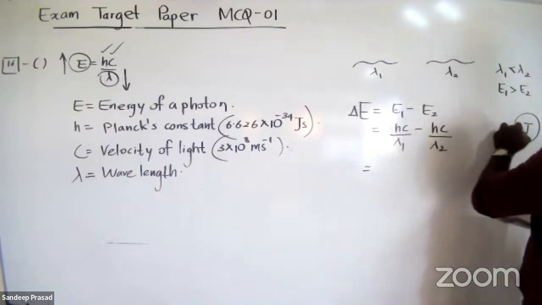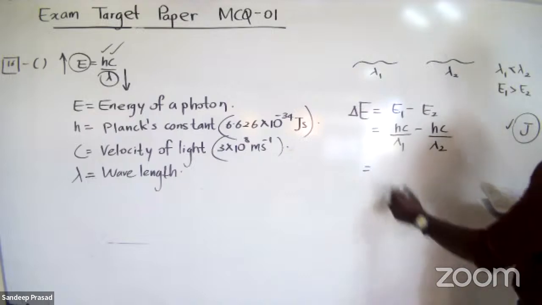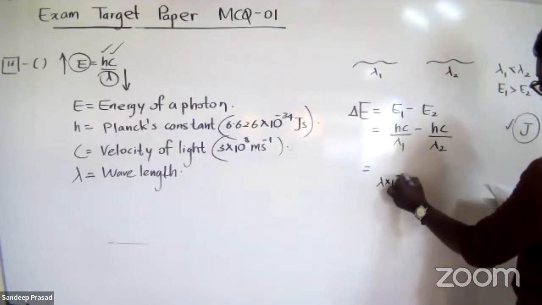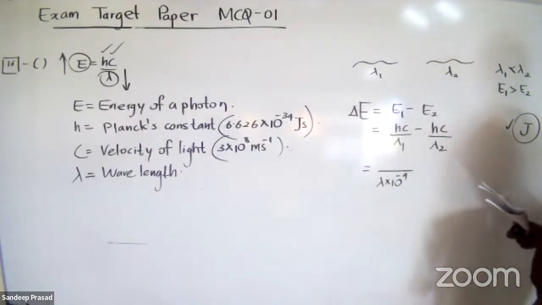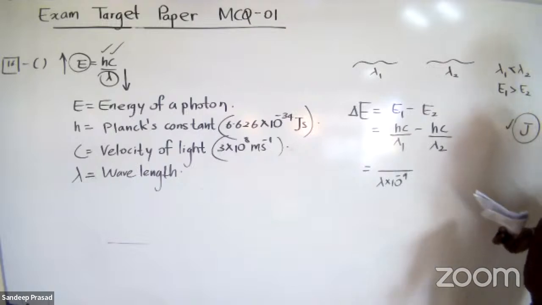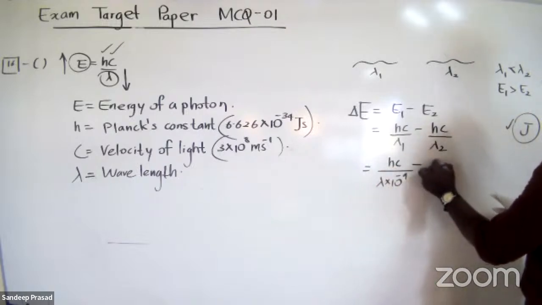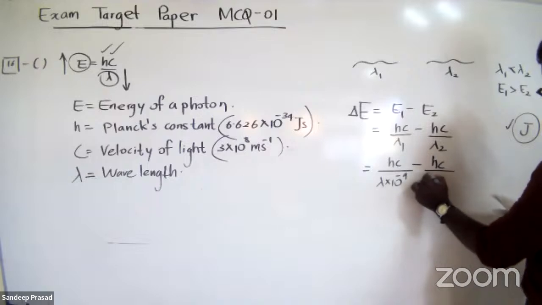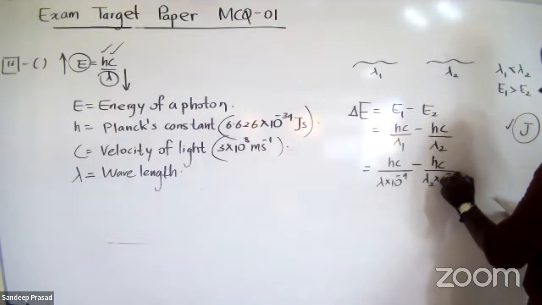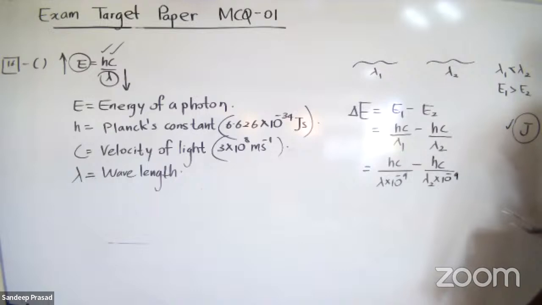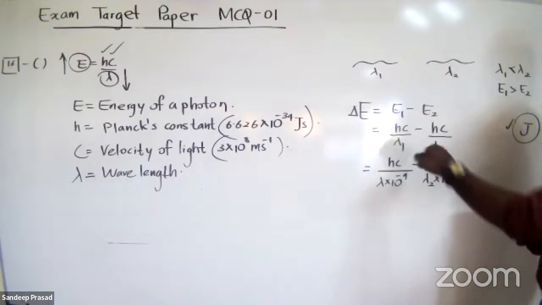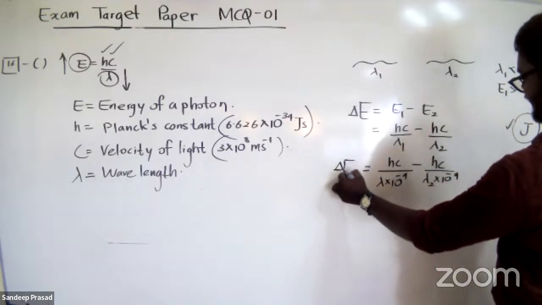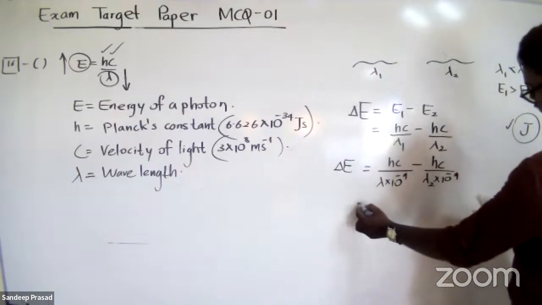So in order to get the exact correct unit, we have to multiply this by 10 to the minus 9, because I want to convert this into meters. Try to understand, okay? I have converted lambda, which is given in nanometers, into meters. Then only I can get the correct unit, joules.